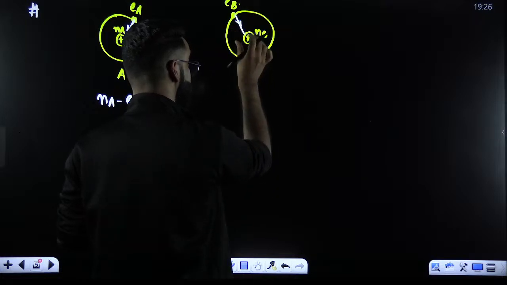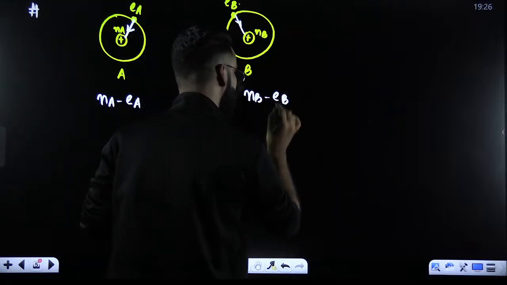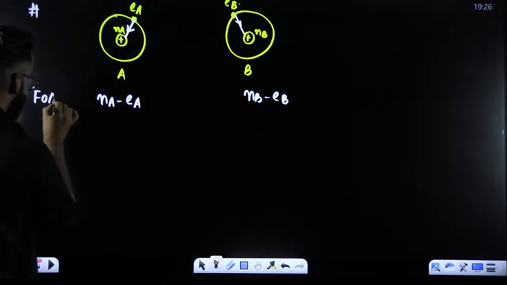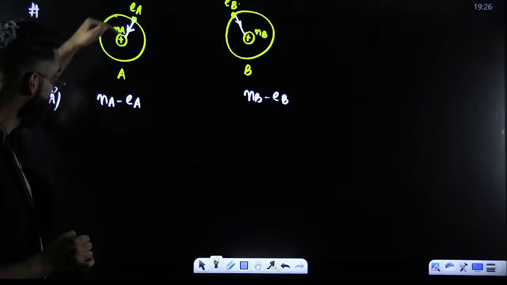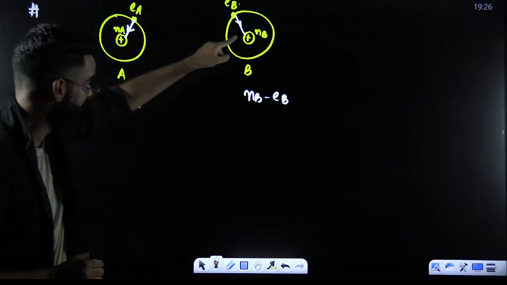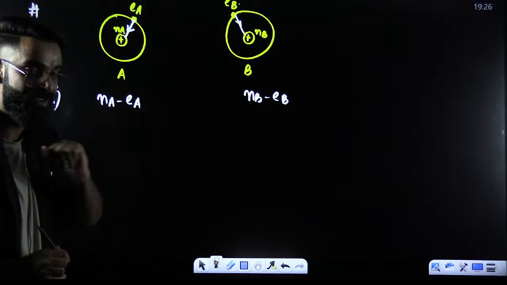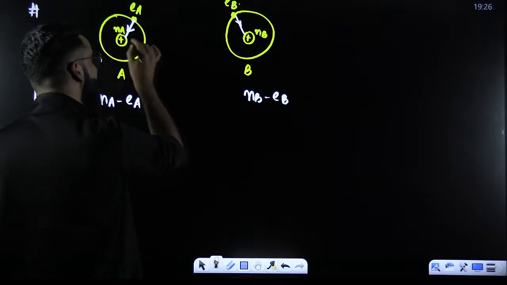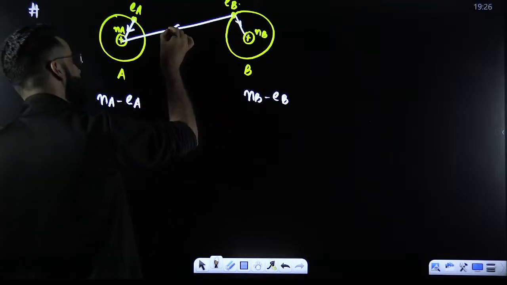So over here, there is a force of attraction between the nucleus of B and the electron of B. What is the nature of these forces? It is basically a force of attraction, between the nucleus of A and electron of A, and between the nucleus of B and electron of B. Right? Now, second, guys, I would say this nucleus of A will be attracting the electron of B towards itself as well.